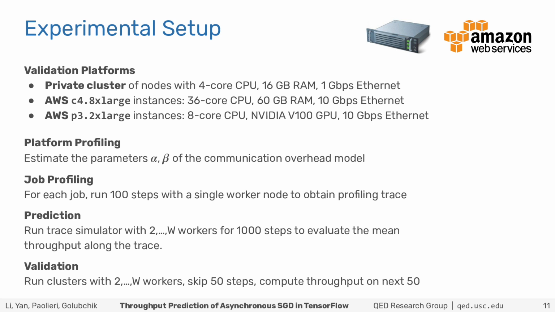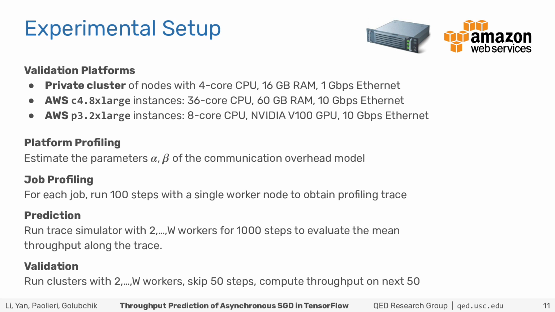For each platform, we estimate the parameters of our communication overhead model. Then for each job, we run 100 steps with one parameter server and a single worker node to obtain the trace of operations and their dependencies for the specific deep neural network. To predict throughput, we run our trace simulator with 2 to 7 worker nodes for 1000 steps, and we evaluate the mean throughput along the trace. In fact, we skip the first 50 steps to allow workers to get out of the initial synchronization.